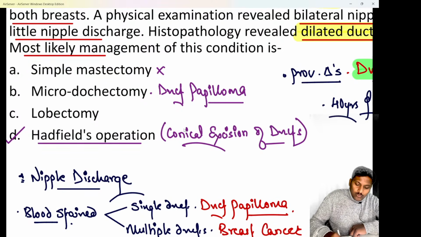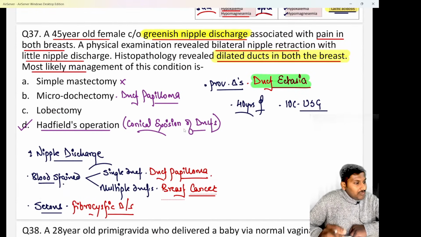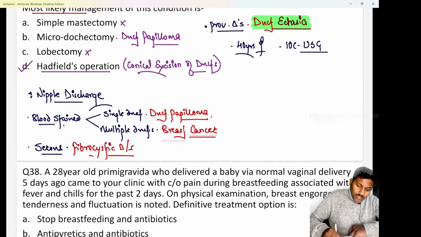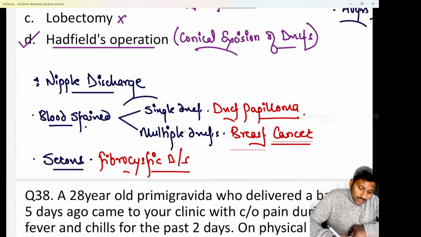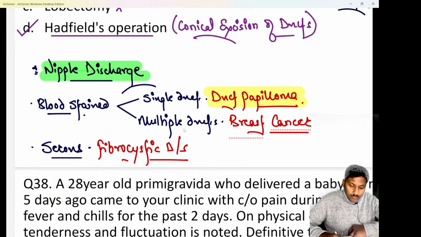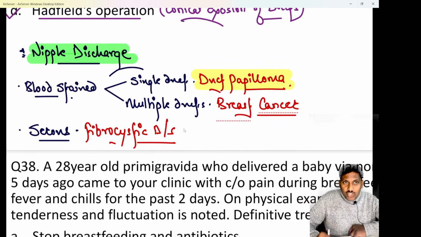And whenever only a single duct is involved, beta, we have to go for a procedure called microdochectomy. Clear? Lobectomy is again done for lumps or cancers usually. Remember about nipple discharges. If there is a blood-stained nipple discharge from a single duct, it is more commonly due to duct papilloma. Yes, the most common cause for a blood-stained nipple discharge from a single lactiferous duct is duct papilloma.